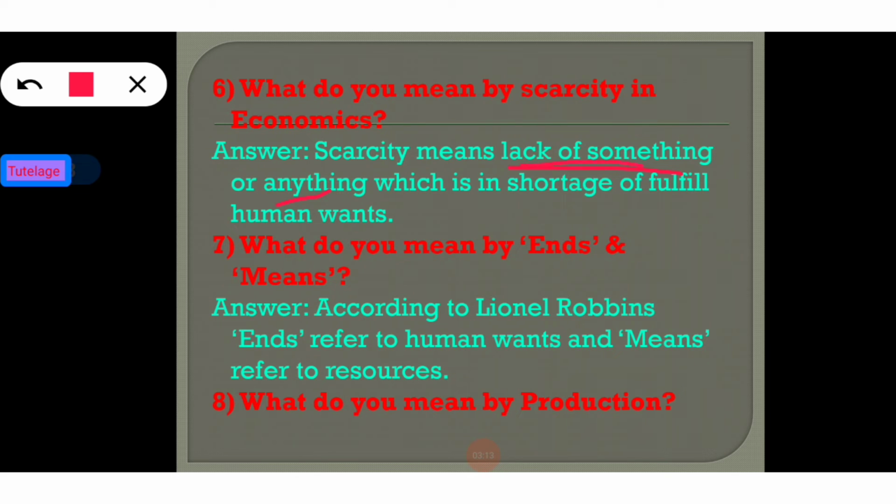Scarcity means lack of something or anything, and this is a very common keyword of economics. Now going to the seventh question: what do you mean by ends and means? According to Lionel Robbins' definition of economics, ends means human wants, and we all know that in economics human wants are unlimited, and means refers to resources. So resources are limited.